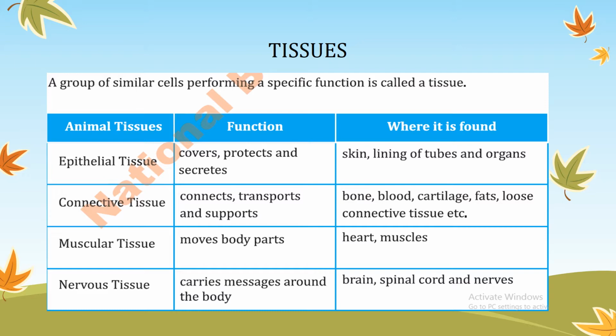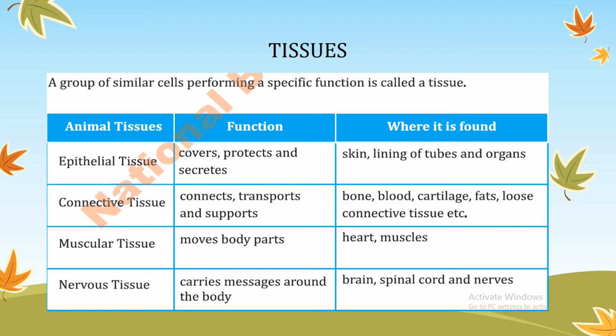In animal tissues, the first one is the epithelial tissues. Epi means upper. As this name indicates, these are present on the upper surface. So epithelial tissues are present on the upper surface of our body. They are present in skin and the lining of tubes and organs. And what is the function? They cover and protect our skin, and they secrete hormones.